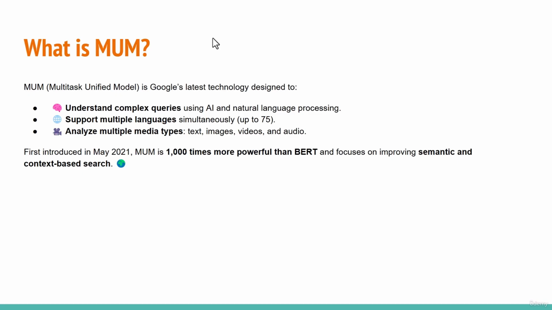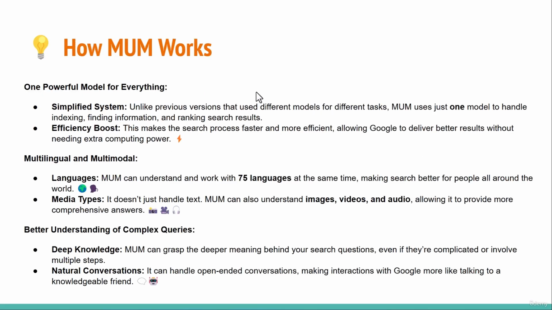In addition, MUM supports multiple languages, up to 75. Furthermore, Google uses it to analyze text, images, videos, and audio. Before this model, Google used different types of models for different things. But now, this model is one powerful model for everything. Now, Google handles indexing through it. It also handles the process of finding new information and ranking search results.